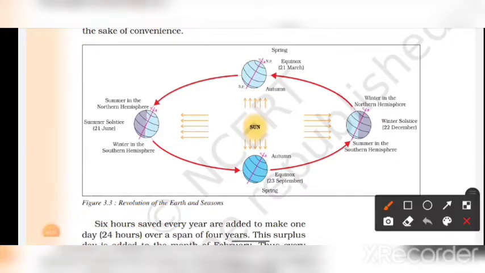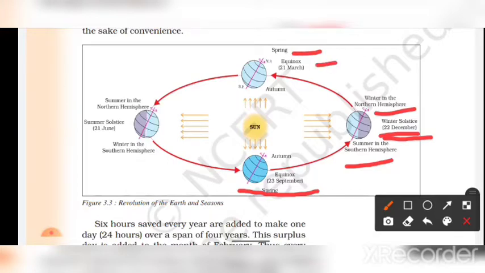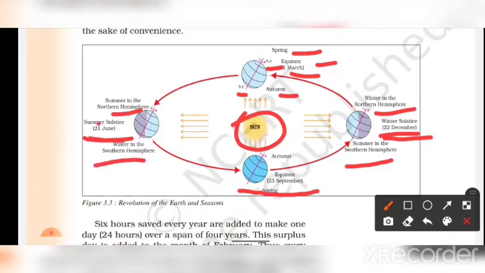Here, equinox 23 September, spring. Here, summer in the southern hemisphere, winter solstice 22nd December, winter in the northern hemisphere, spring equinox 21st March, North Pole, South Pole, autumn. Here is the sun, and now summer in the northern hemisphere, summer solstice 21st June, winter in the southern hemisphere.